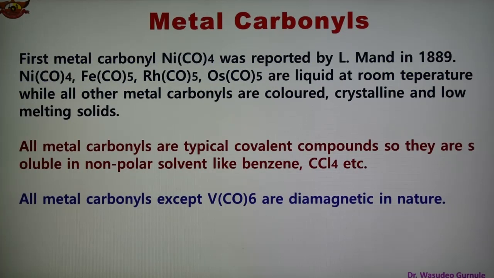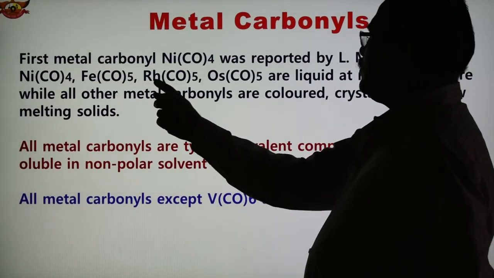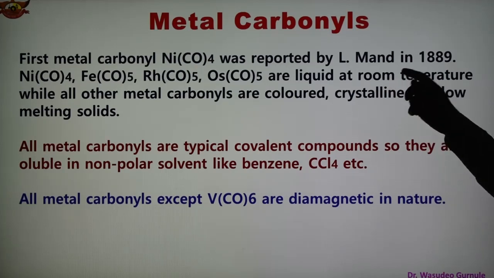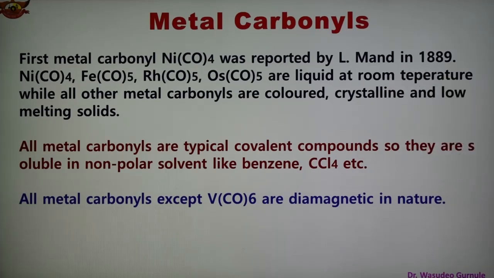The first metal carbonyl, nickel tetracarbonyl, was reported first of all by the scientist Ludwig Mond in 1889. Here are some more metal carbonyls: Fe(CO)5, Ru(CO)5 and osmium pentacarbonyl are liquid at room temperature, while other metal carbonyls are colored, crystalline, and have low melting points.